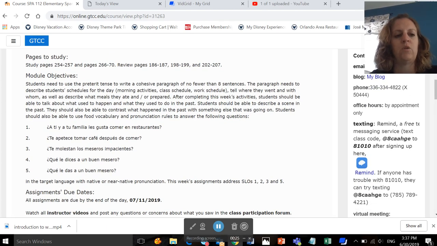This week, after you complete this week's work, you should be able to use the preterite tense to write a cohesive paragraph of no fewer than 8 sentences. The paragraph needs to describe your schedules for the day, like your morning activity, your class schedule, your work schedule, where you went, with whom, as well as what meals you ate and or prepared.